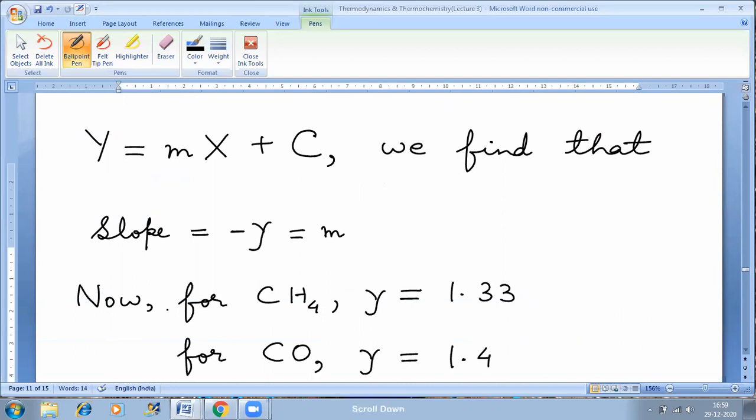Now for methane, gamma is 1.33. Why? Methane is a polyatomic gas. There are 5 atoms in one molecule of methane: 1 carbon atom and 4 hydrogen atoms. So 5 atoms are there in one molecule of methane, so I'll say that it's a polyatomic gas. For a polyatomic gas, gamma is 1.33.